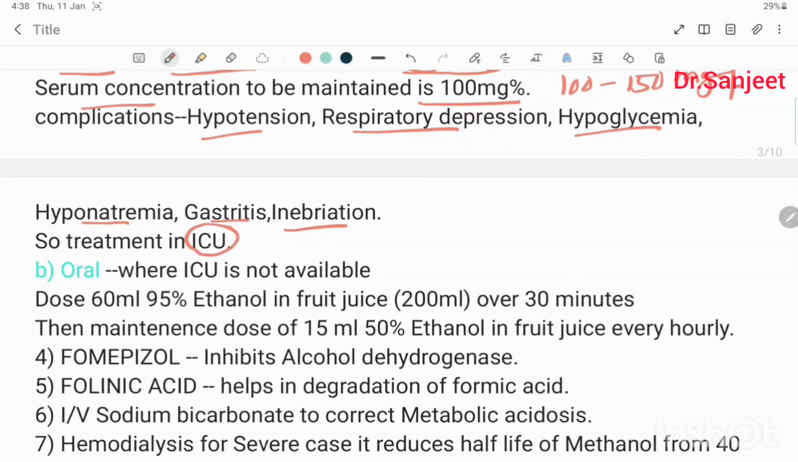So treatment in oral: when ICU is not available, then give oral. How much in oral? 60 ml of 95% ethanol in a fruit juice, 200 ml of fruit juice over 30 minutes. Then maintenance dose 15 ml of 50% ethanol in a fruit juice every hour.